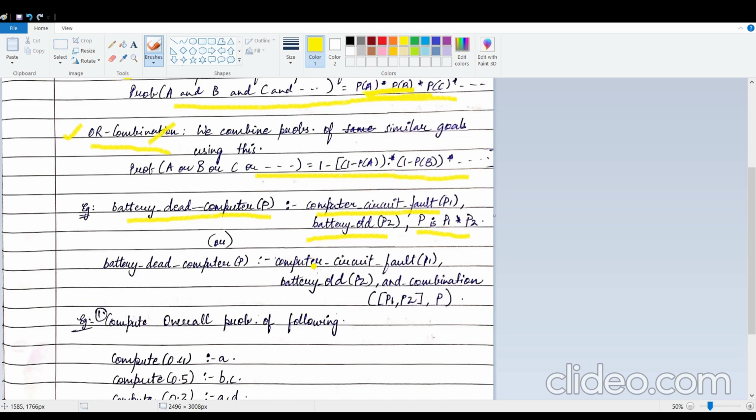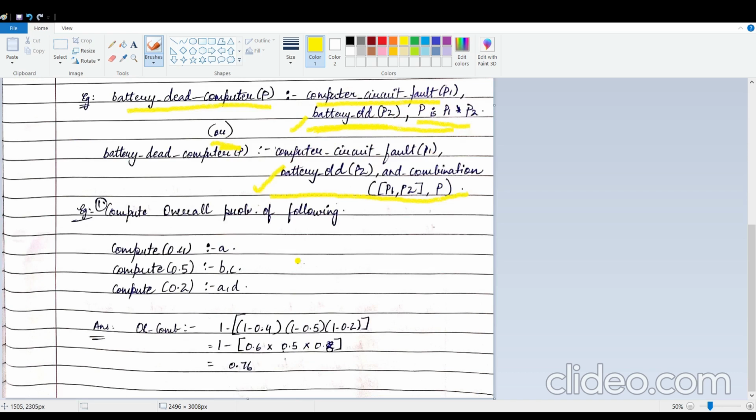And there's another thing. Instead of representing it in this manner, you can also represent it this way. Whenever you have an AND combination, you usually write your rules like this, but you can also use this representation. That's why I have an OR here. Anyway, let's look at another example, this time for the OR combination.